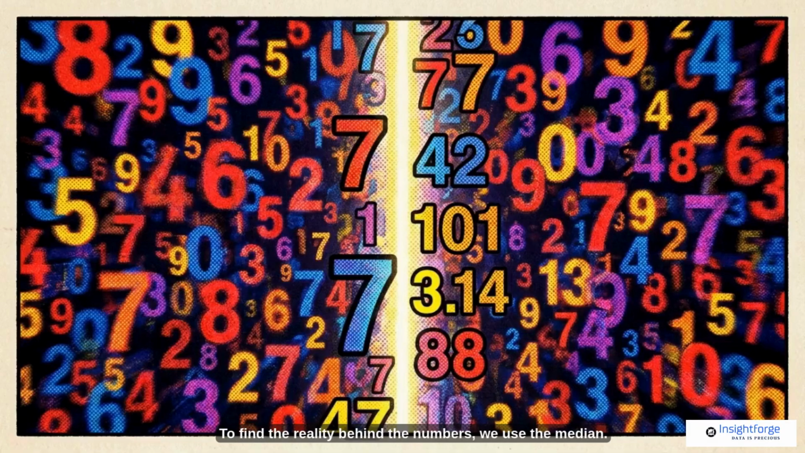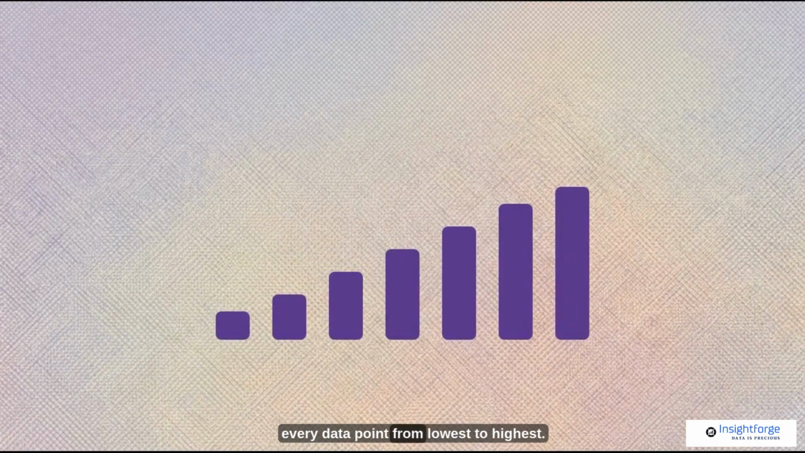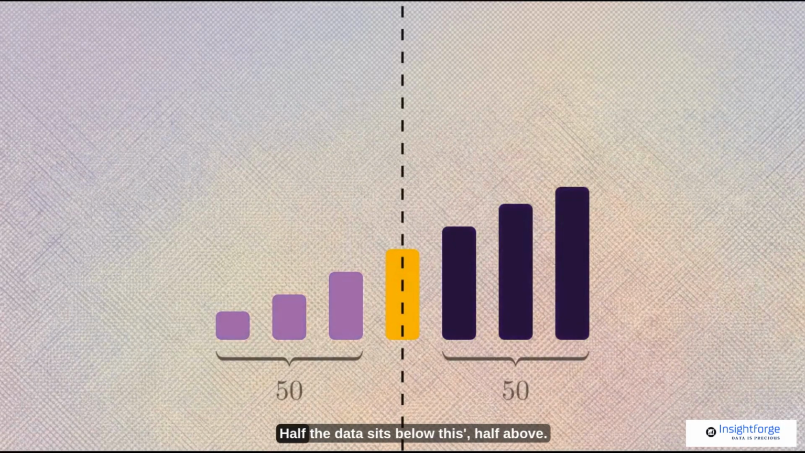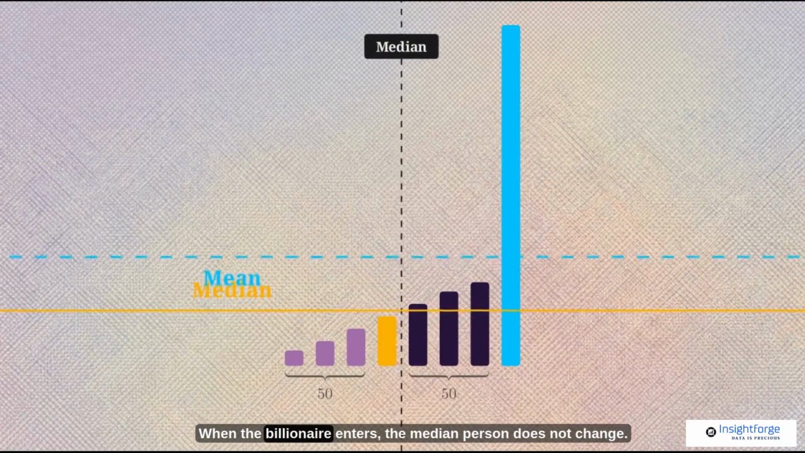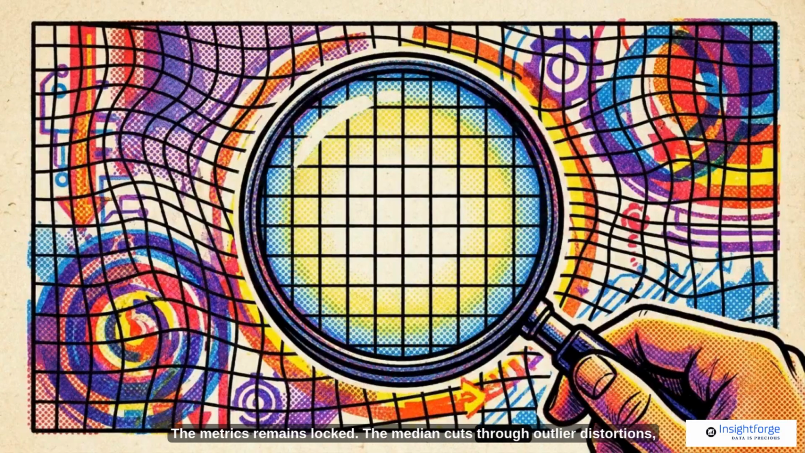To find the reality behind the numbers, we use the median. Finding the median means lining up every data point from lowest to highest. This is the literal middle value. Half the data sits below this point, half above. When the billionaire enters, the median person does not change. The metric remains locked. The median cuts through outlier distortion to reveal the true typical experience of the group.